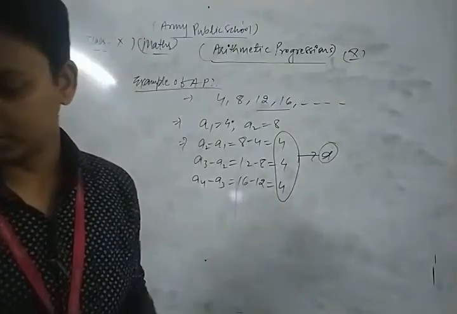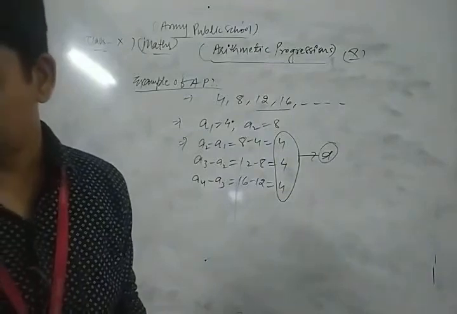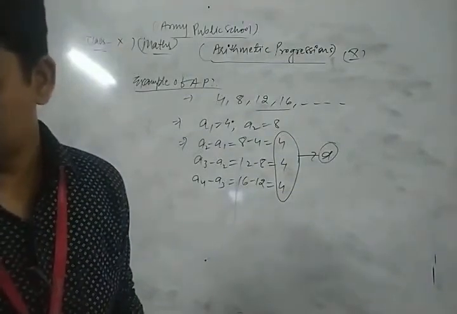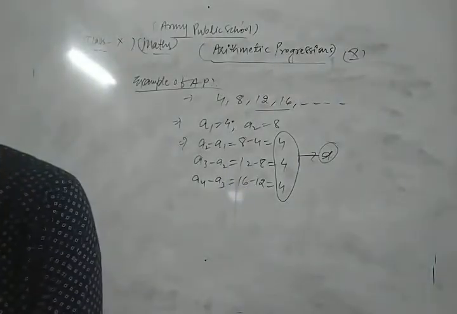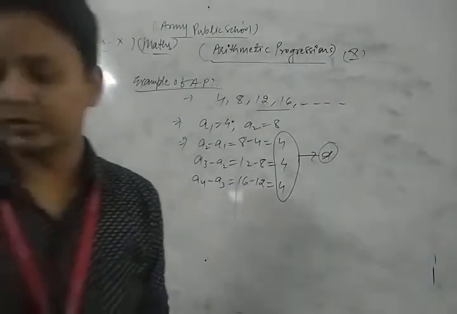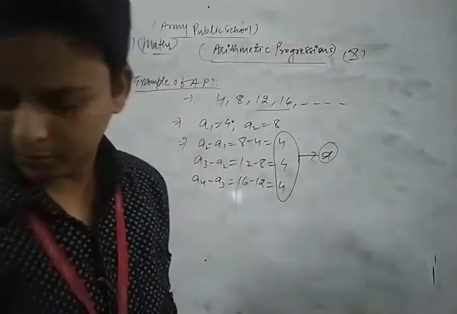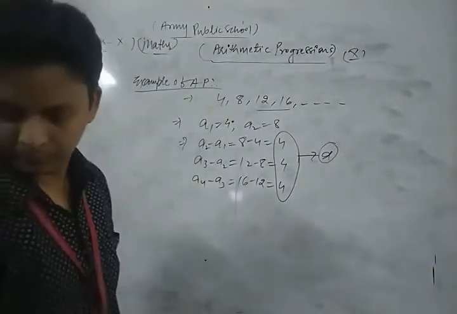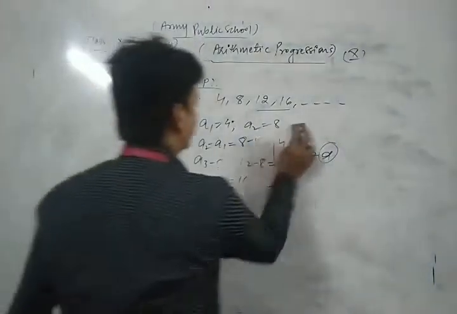Now we are going to discuss the formula for an arithmetic progression, and we are going to discuss how to find the nth term of an AP. We find the general term of an AP. The general term is the nth term of an AP.